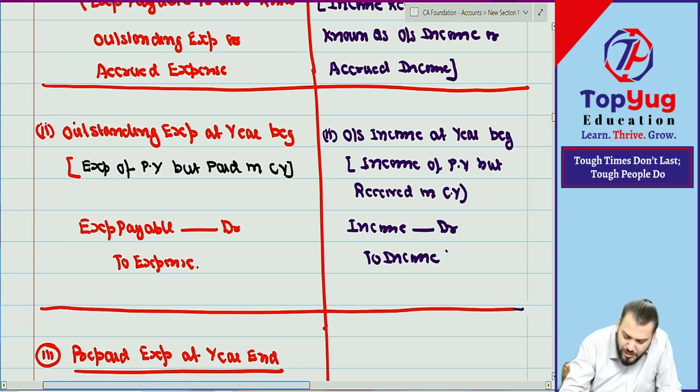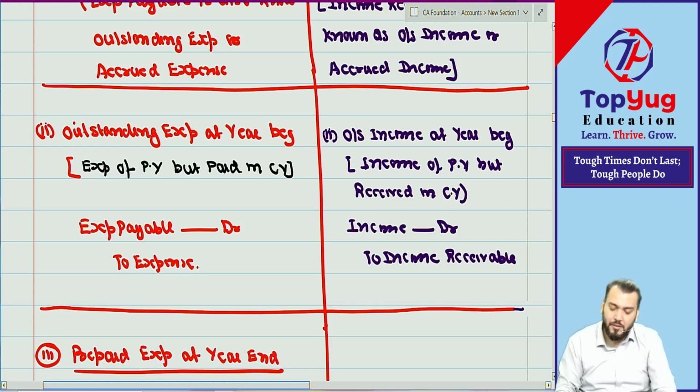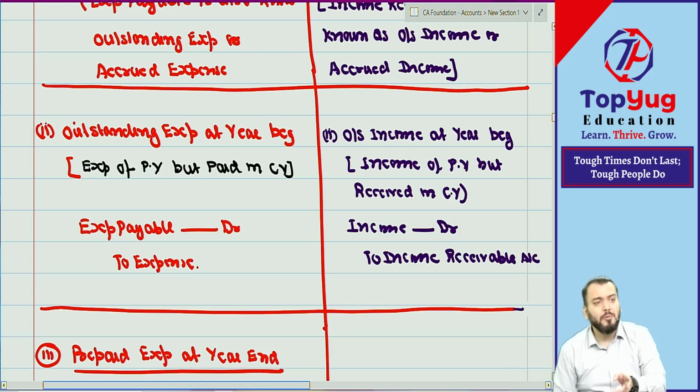You can also write outstanding income, but because previously I have written income receivable, I am also using income receivable. You can also use outstanding income or accrued income account. Chalega? Have you understood this point?